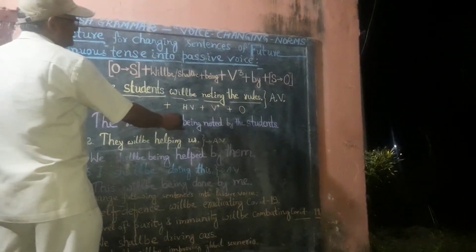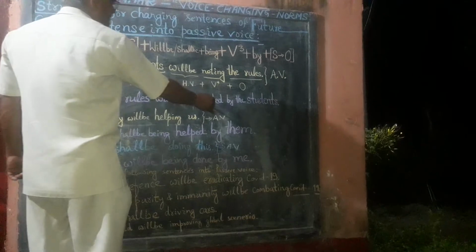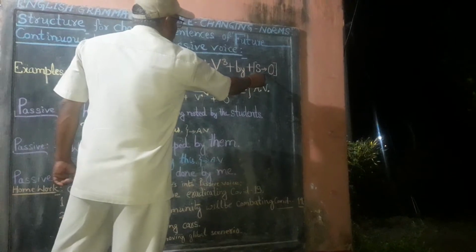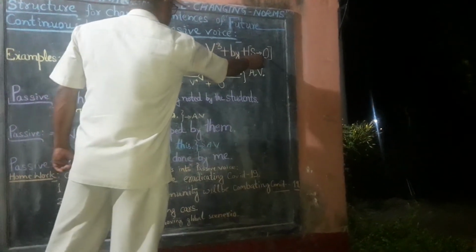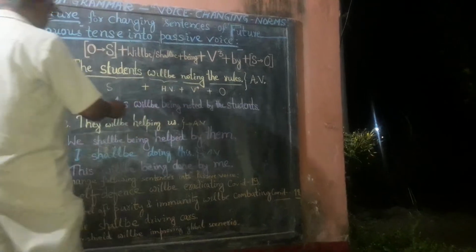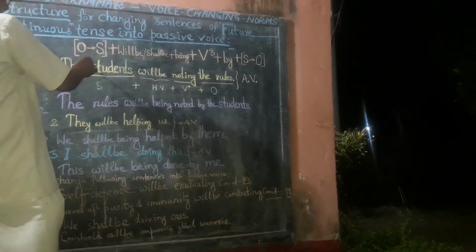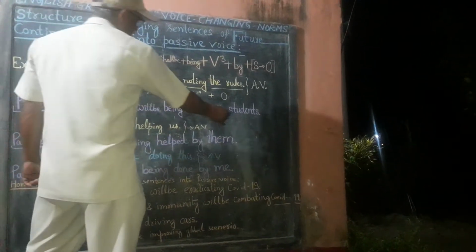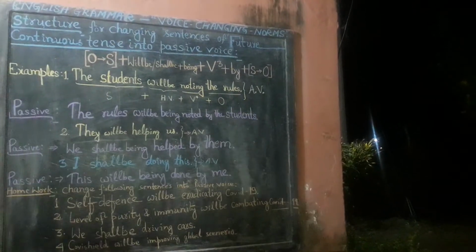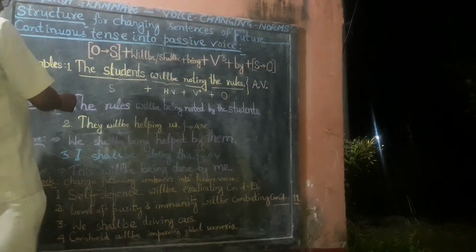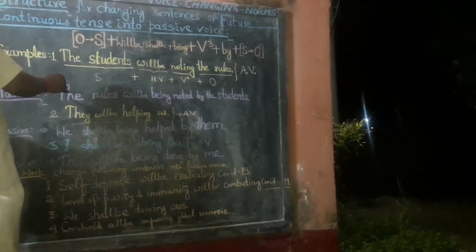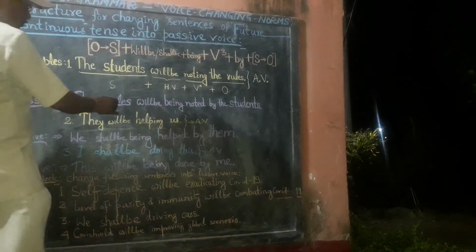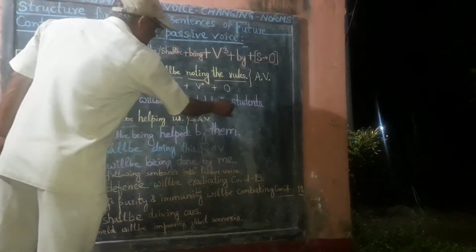Then being, then the third form of verb noted, then by, and then the subject is changed into an object, that is the students. Earlier the students was the subject; in passive form it is used as an object. So the same sentence is changed into passive form as: the rules will be being noted by the students.